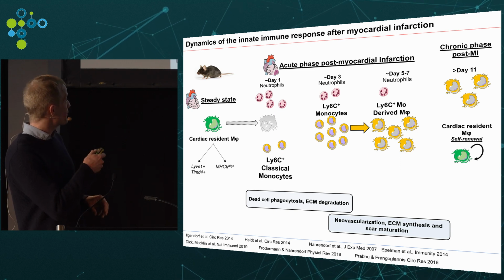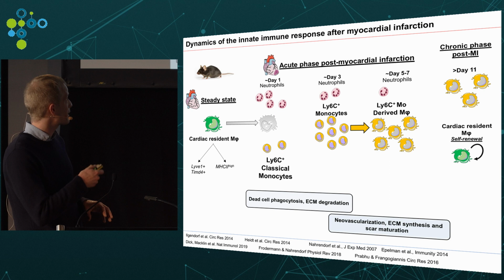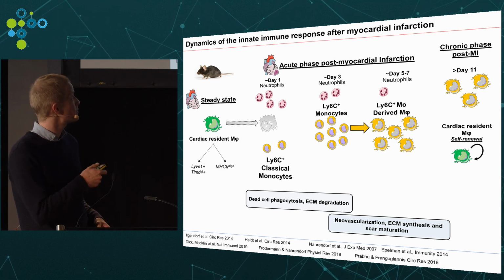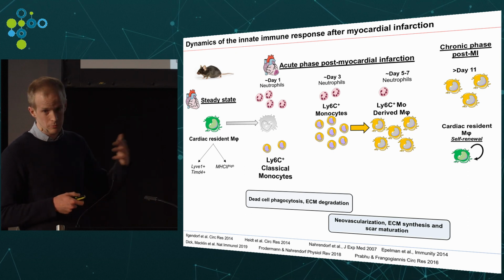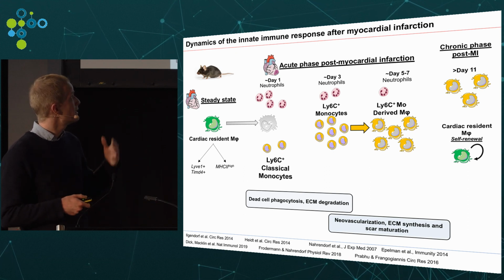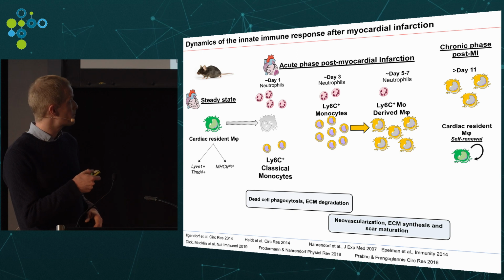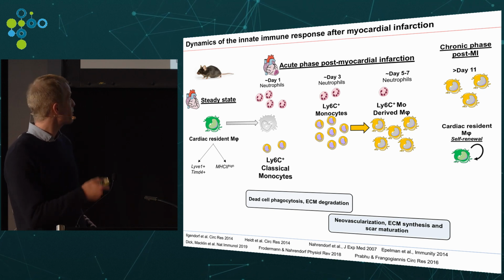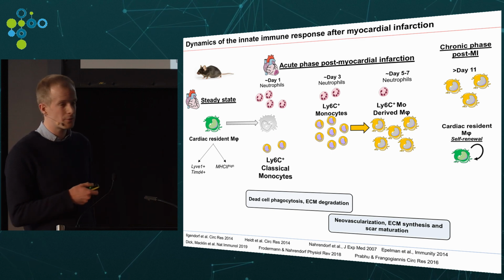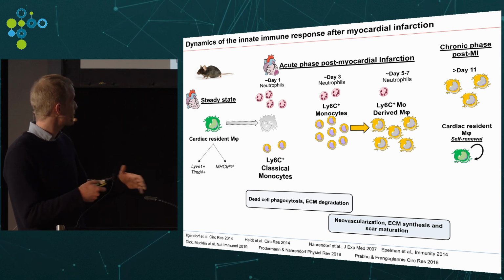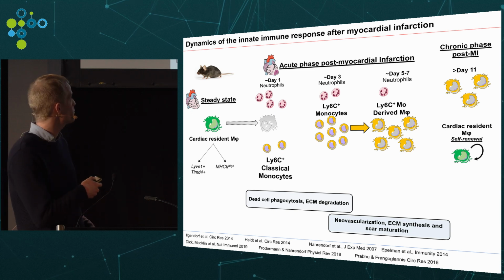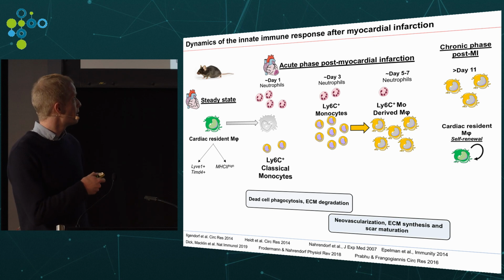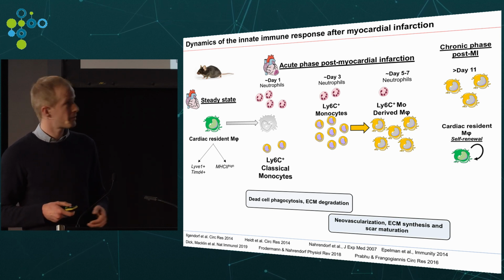If you move further, to day 3 after infarction in mice, these classical monocytes will become prevalent, and then at later time points, they will differentiate into macrophages. If you move even later in time, these monocyte-derived macrophages can persist, and the cardiac-resident macrophages can reappear via self-renewal. All these different phases of cell infiltration more or less correspond to overlapping phases of the repair process in the tissue, with first removal of all the dead cells, so cleaning up of the tissue, and then neovascularization and formation of a mature scar.